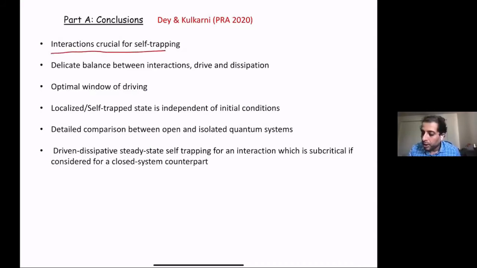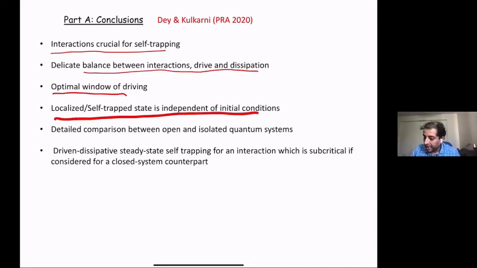So interactions are crucial for self-trapping. And there's a delicate balance between interactions, drive, and dissipation. I hope I convinced you that there's an optimal window for driving. And this self-trapped state is independent of initial conditions. So you could really start with any initial condition.